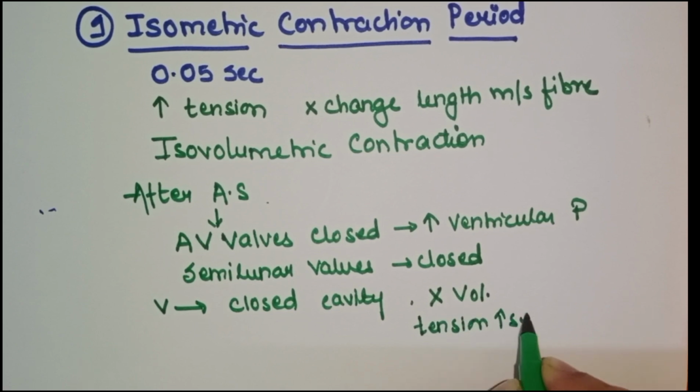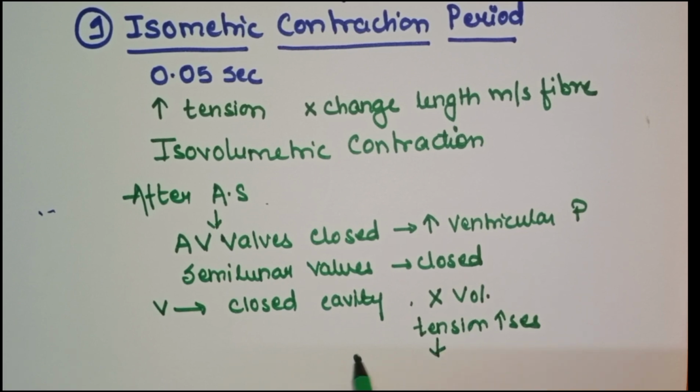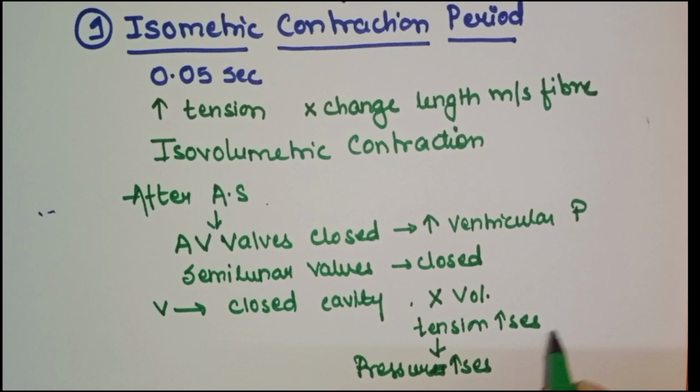Only tension increases in ventricular musculature. Because of the increased tension in ventricular musculature due to isometric contraction, the pressure increases sharply inside the ventricle.